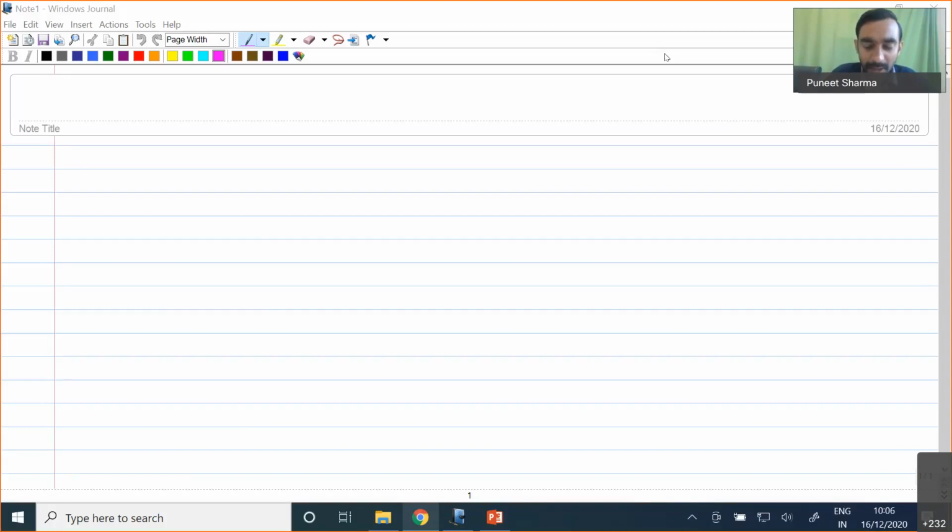Apart from that, we have seen the law of conservation of energy, and in it we gave a generalized equation: net rate of heat transfer minus net rate of work transfer is equal to the change in energy of the system, where net rate of heat transfer is equal to Q in minus Q out, and net rate of work transfer is equal to W out minus W in, where W out is the work done by the system and W in is the work done on the system.